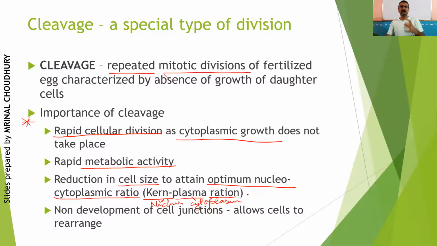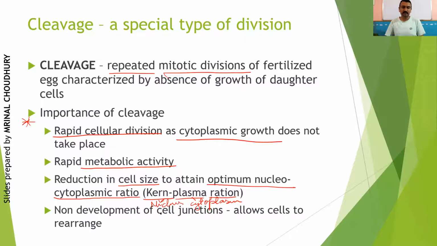In a particular cell, the genetic material will be more and comparatively the cytoplasmic content will be less, right? That's what is required at this point. That is why the nucleocytoplasmic ratio increases, by not allowing cytoplasmic growth to take place.